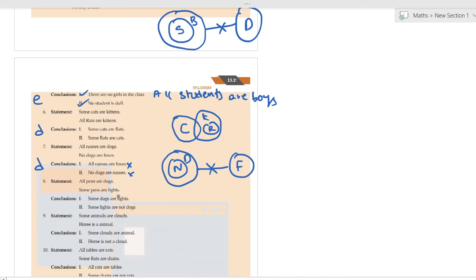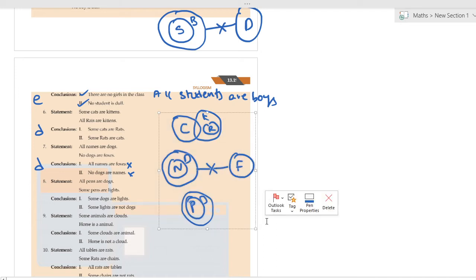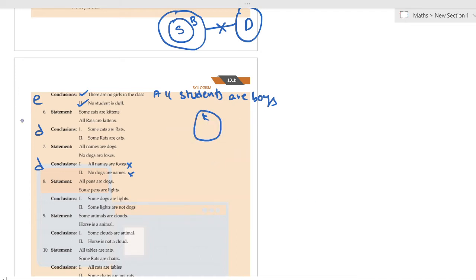8th one. All pens are dogs. Some pens are lights. They said some pens are lights, no?